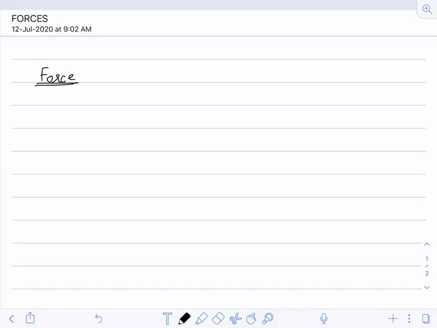An external energy which changes the position of the object. Let us start. Push or pull on an object is called force. I don't say it is wrong, but now you have to change this definition a little bit. We have to do a little modification in this.